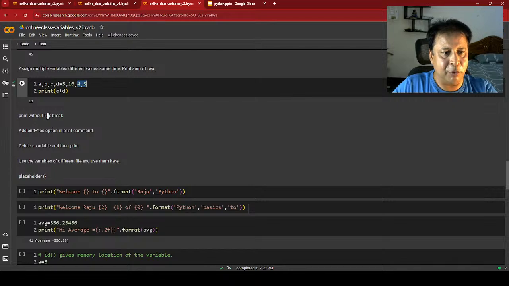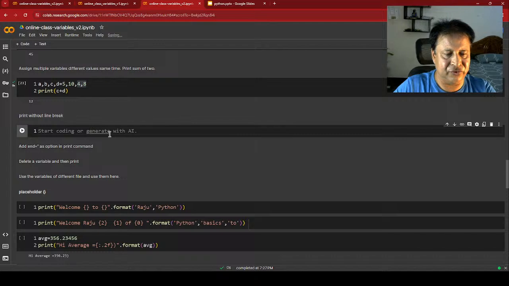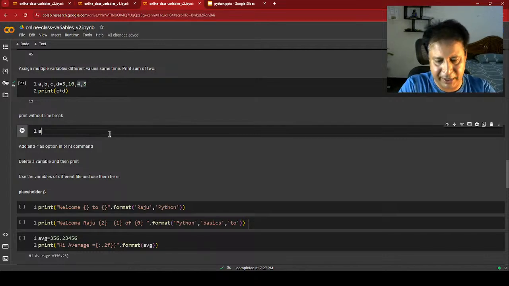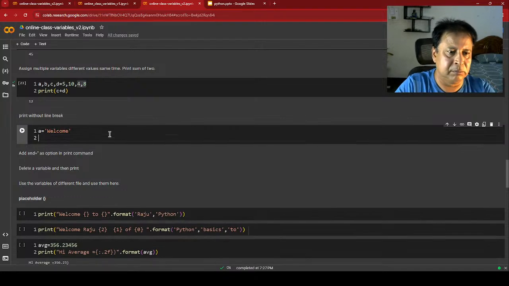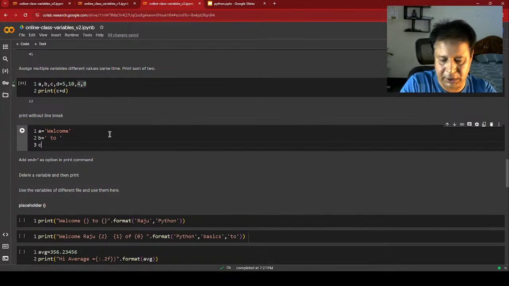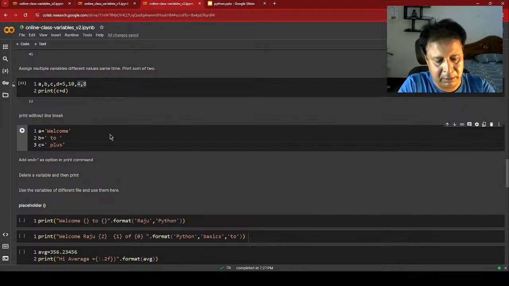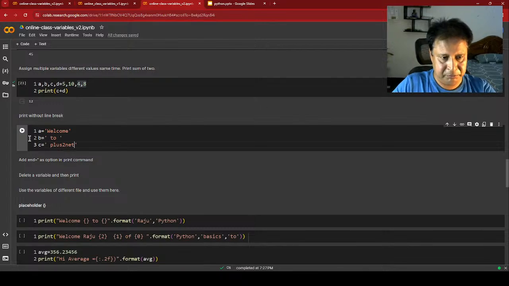Now print without line break. Let me write three string variables. A equal to welcome, B equal to 2, C equal to, let me say, a name.